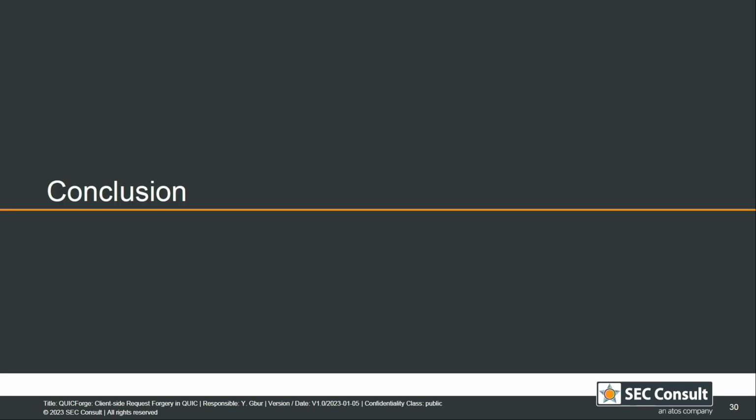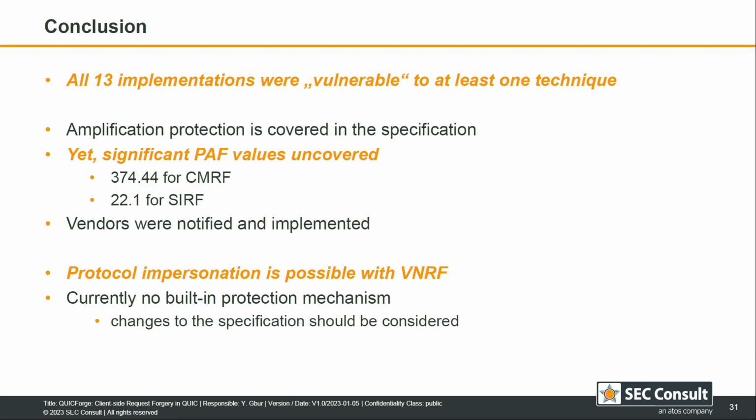So in conclusion, what did we show? We showed that all 13 implementations were indeed vulnerable to one of the techniques. This results because we have these issues in the protocol specification itself, not as a bug. And even though amplification protection is covered in the specification, we have these really unique edge cases where it can go wrong, and sometimes if developers look more into performance, they will have issues adhering to the bandwidth amplification limit.